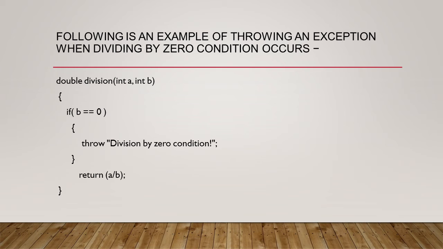Now we will study how to use the throw keyword in our example. Following is an example of throwing an exception when a divide by zero condition occurs. Firstly, we will take the method division and we pass two parameters to division. First is integer a and second is integer b. In the block of division, we will take the condition: if b is equal to 0, then throw the exception "division by 0 condition". Otherwise, return the division of a divided by b.